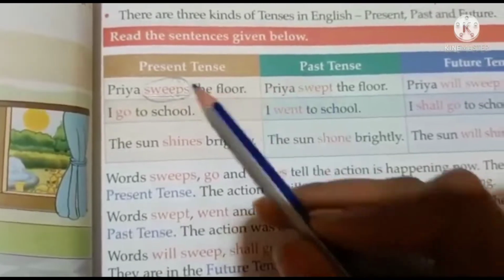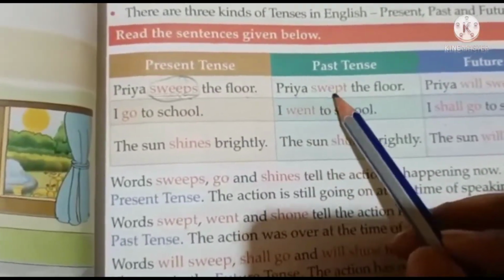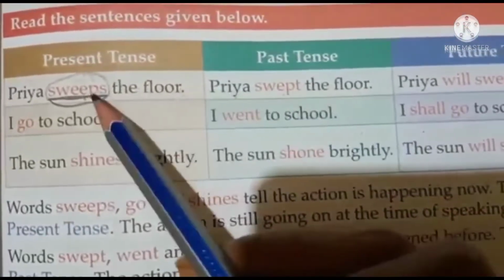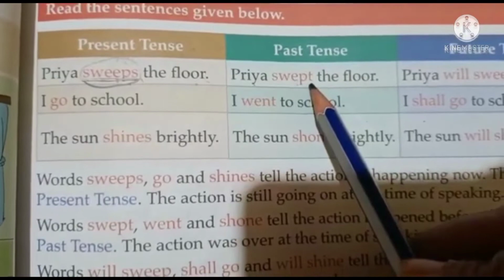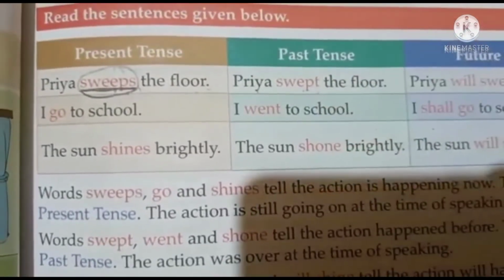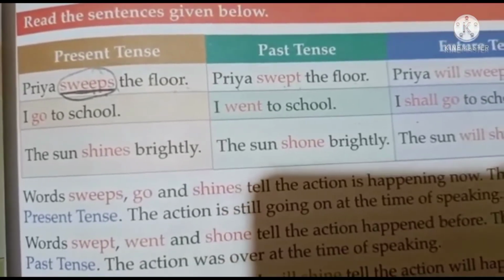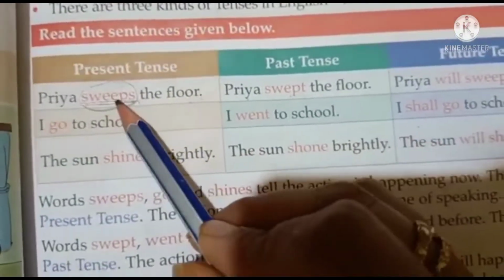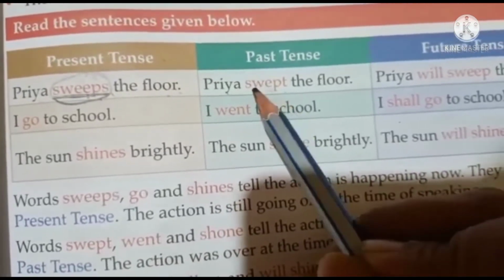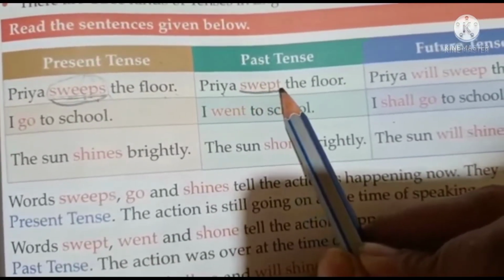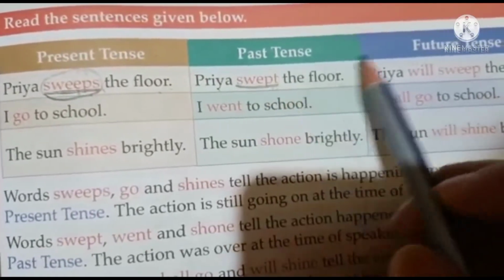Next, see the next sentence in past. Priya swept the floor. Now, past tense of sweeps is swept. Priya swept the floor means she has already cleaned the floor. That work is already over now. So, past tense of sweeps is swept. When you talk about it in past form, you are going to write swept. Children, you have to learn this, the present and past form.